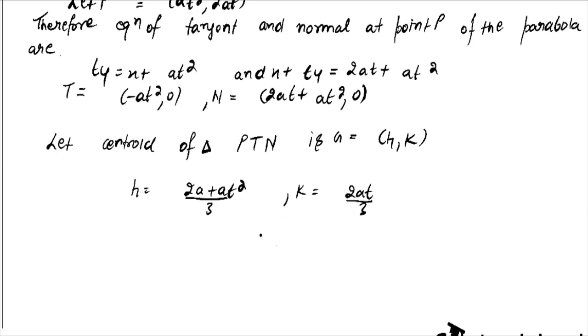So now, after solving this, we get 3h minus 2a divided by a is equal to 9k square divided by 4a square.